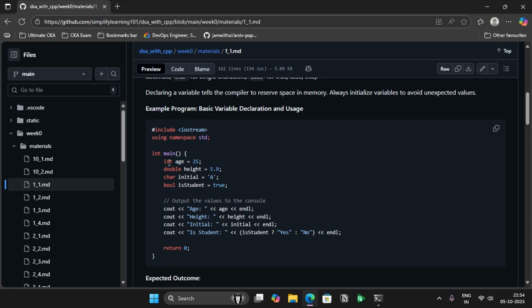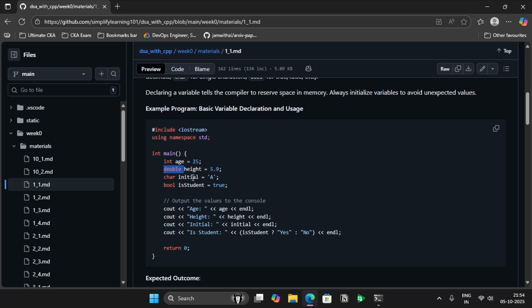In this example, the variable age is declared, which is of type int, and it is assigned the value 25. Same thing, height has been declared, which is again a number type, but this time it is a decimal number, a double precision decimal number. That's why it is declared as double.